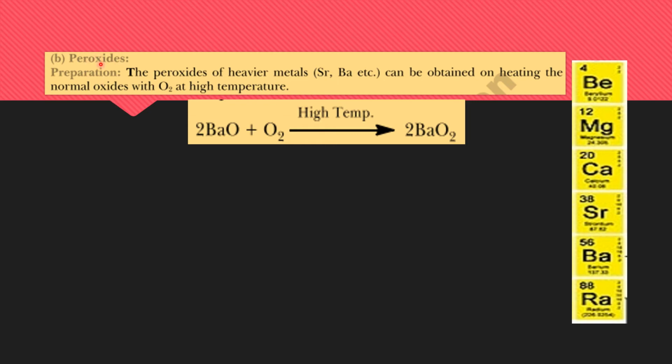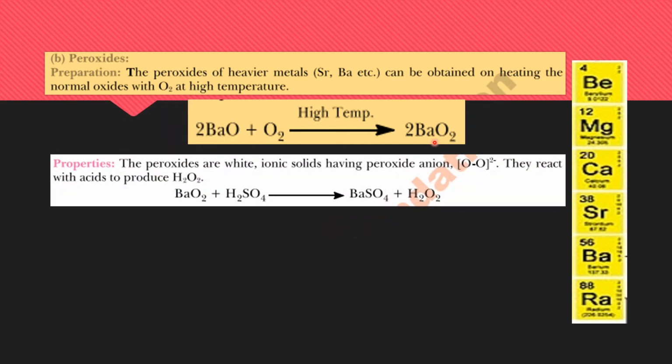Now how are the peroxides formed for these alkaline earth metals? Peroxides of the heavier metals, like strontium and barium, can be obtained by heating the normal oxides with oxygen. Just like barium oxide, when it reacts with oxygen at high temperature, the product will be barium peroxide.